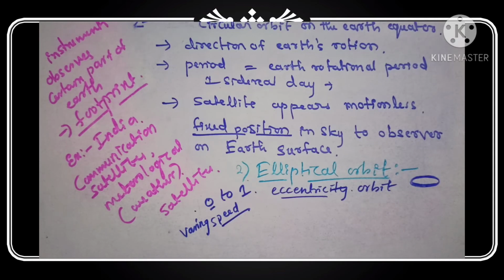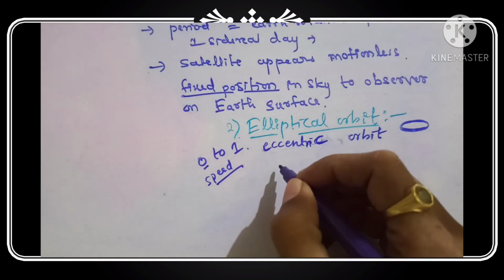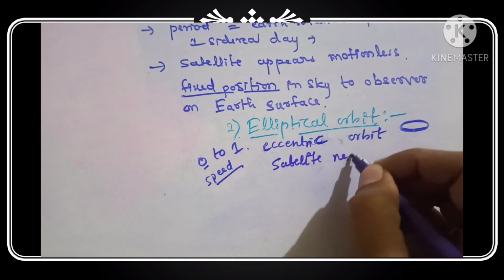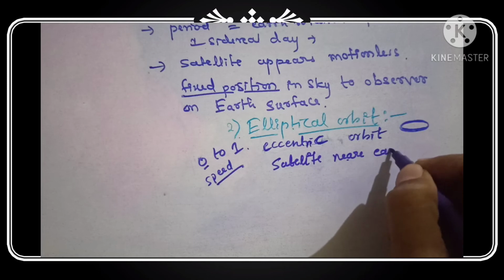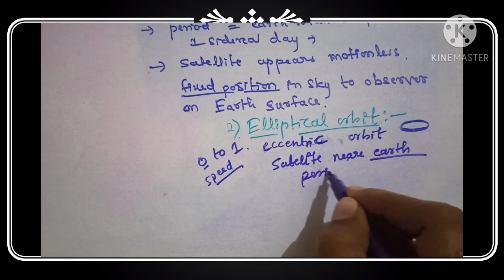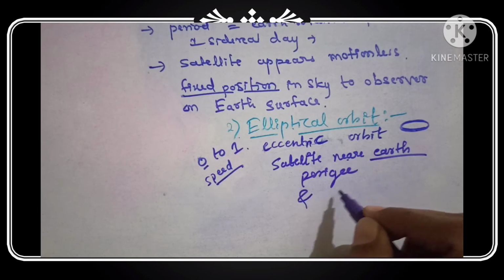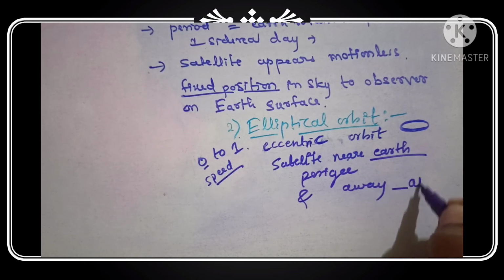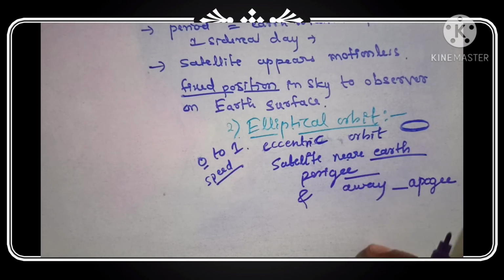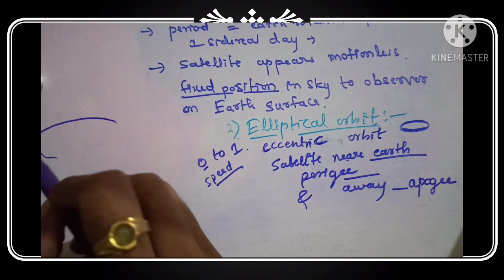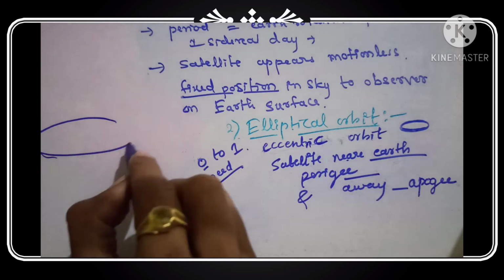If the satellite's orbit is near to the earth, that point is known as perigee, and when the satellite is away from the earth, that is known as apogee. So this is the elliptical orbit.